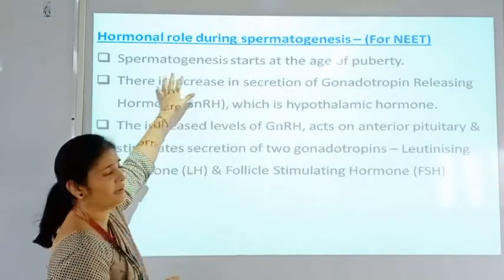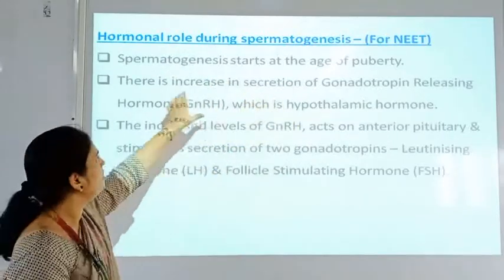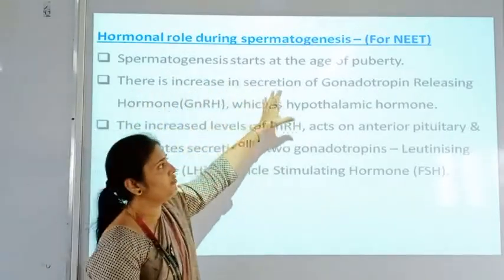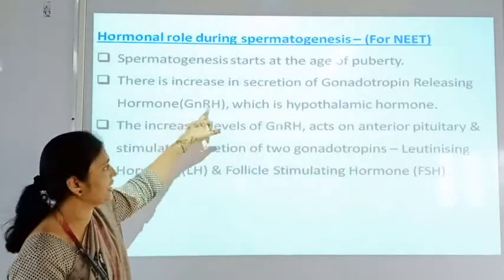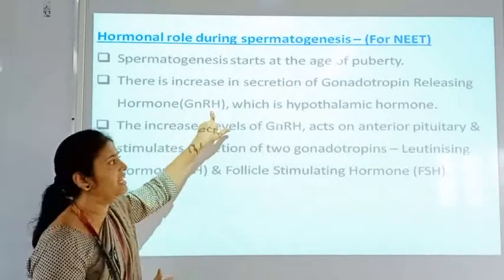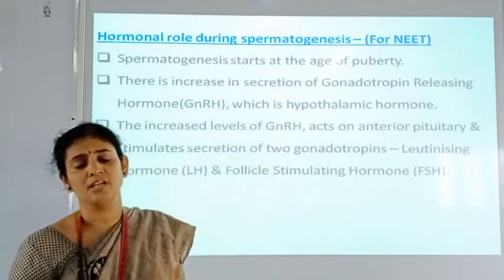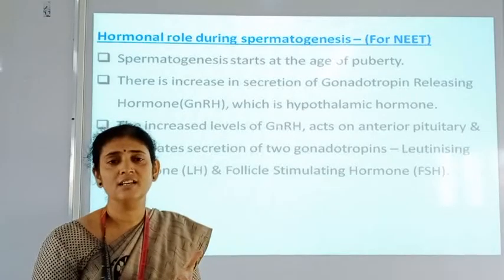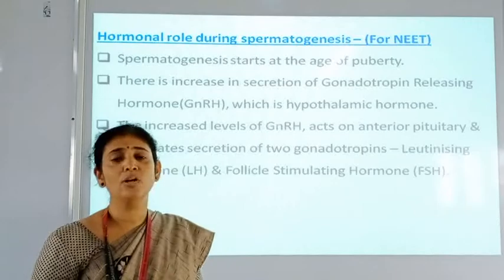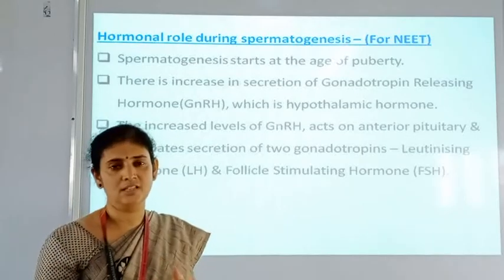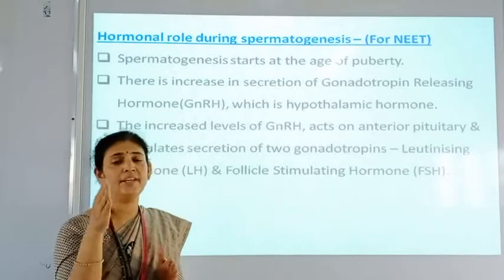So here spermatogenesis starts at the age of puberty. As we know, there is increased secretion of gonadotropin releasing hormone at the puberty age. GnRH level is going to be increased, which is a hypothalamic hormone that we have to remember. This GnRH is a hypothalamic hormone secreted by the hypothalamus, and only gonadotropic hormones are released by the anterior pituitary gland.